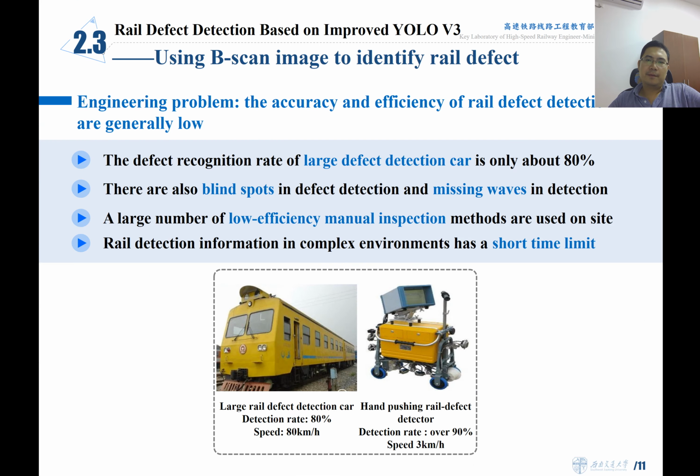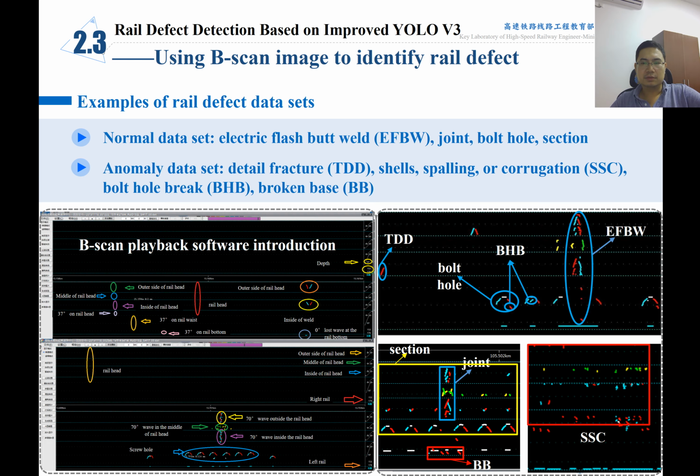So we developed a YOLO v3 based algorithm for the B-scan image identification. The existing big car has a relatively low detection rate, only 80%, although the speed is high, around 80 kilometers per hour. The small hand-pushing rail defect detector has a detection rate over 90%. However, the efficiency is very low. The speed is only 3 kilometers per hour. So that's why we developed our own dual rail inspection car.